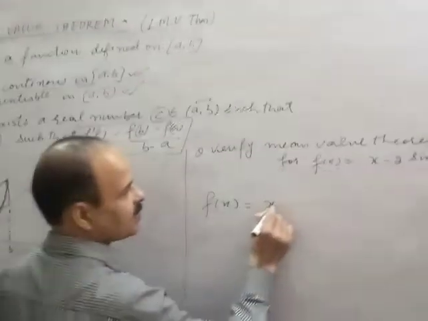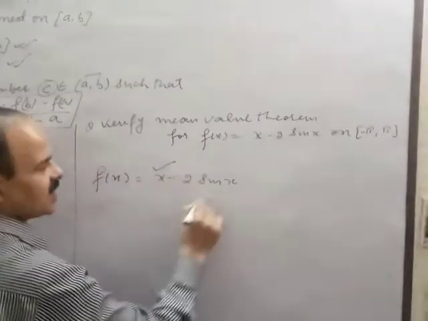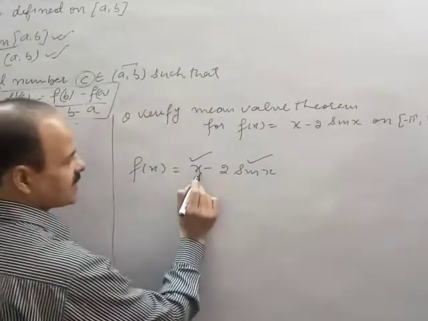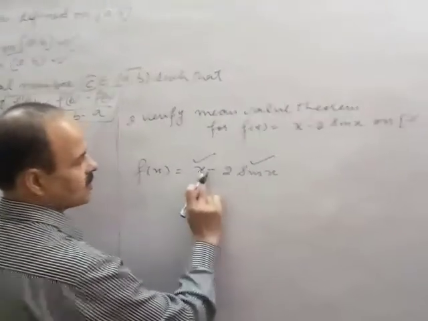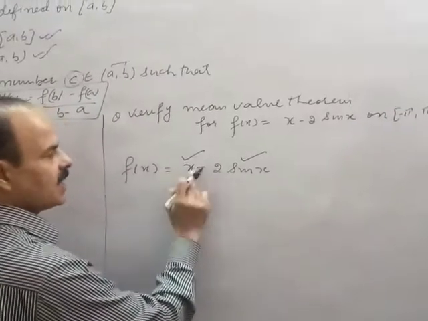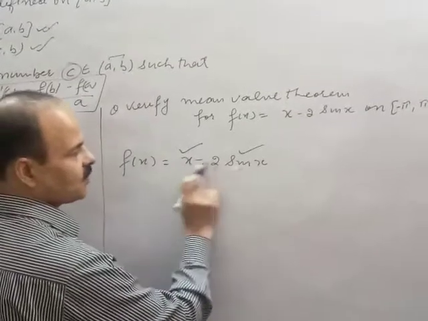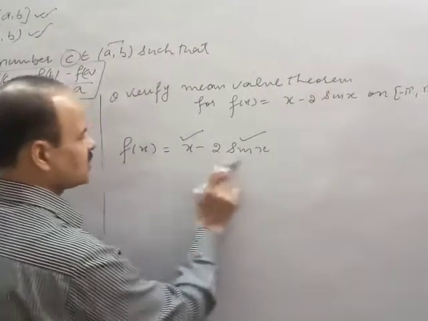So we will see whether both the conditions are satisfied or not. We are given the function x minus 2 sin x. This is a polynomial, this is a sine function, and this is the difference of two continuous functions. The difference of two continuous functions is always continuous. The difference of two differentiable functions is always differentiable.